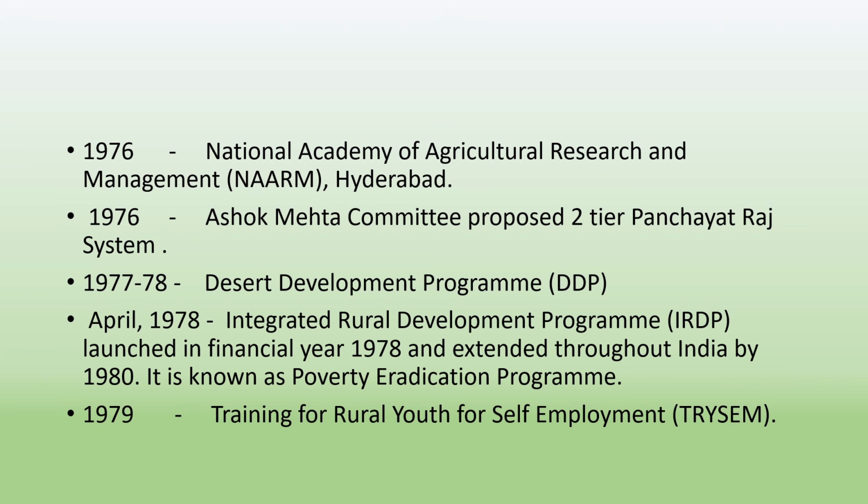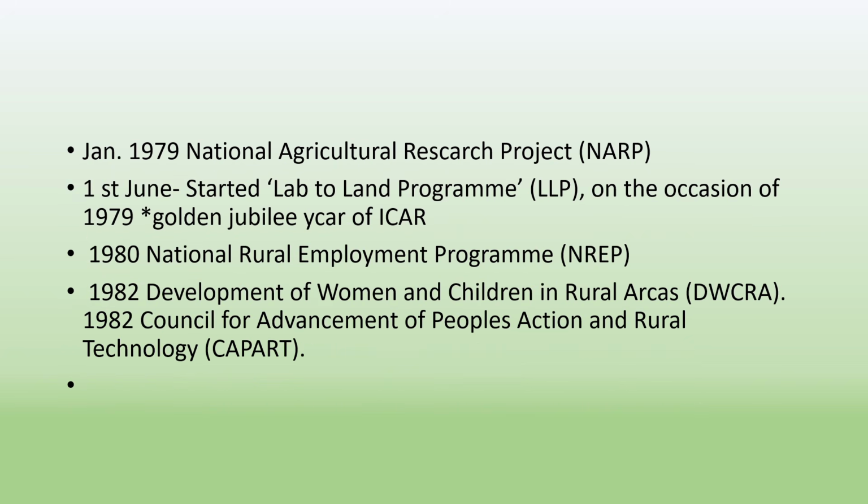In 1977-78, the Desert Development Program, DDP, started. In April 1978, the Integrated Rural Development Program, IRDP, was launched in the financial year 1978 and extended throughout India by 1980. It is known as the Poverty Eradication Program. In 1979, Training of Rural Youth for Self-Employment, TRYSEM, started. In January 1979, the National Agricultural Research Project, NARP, started.